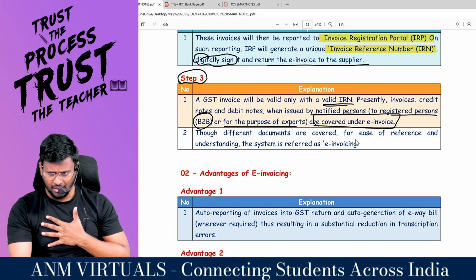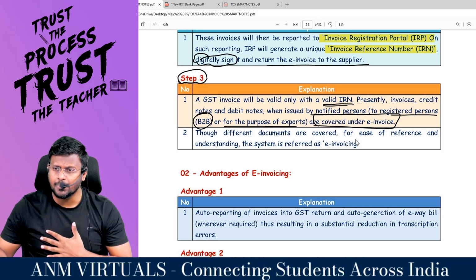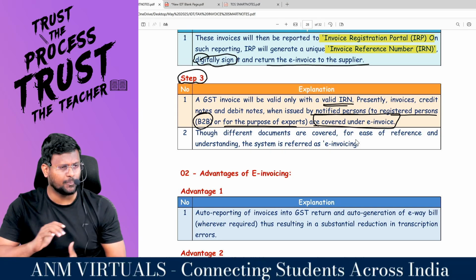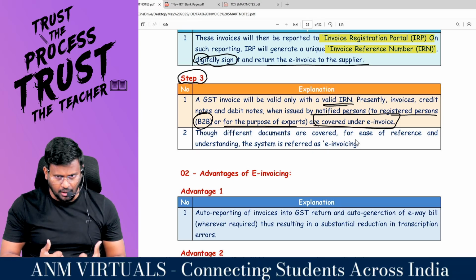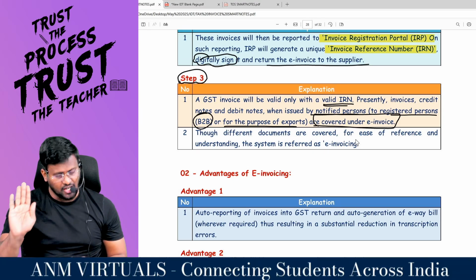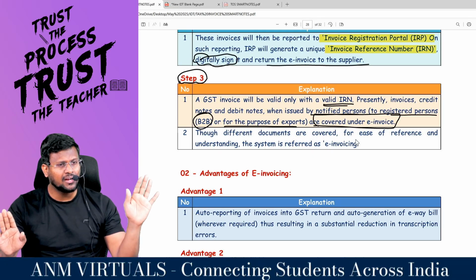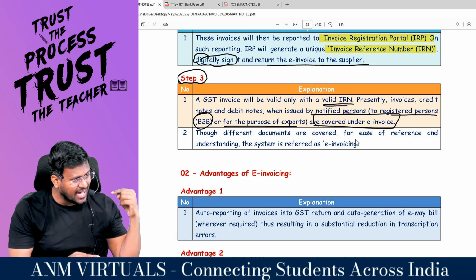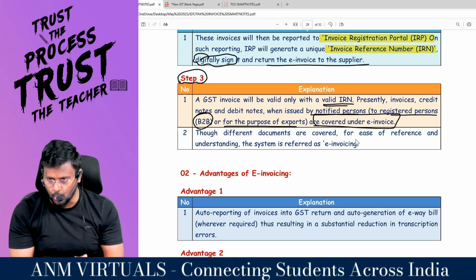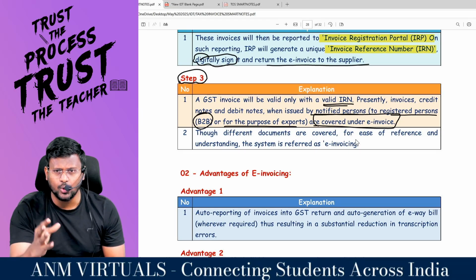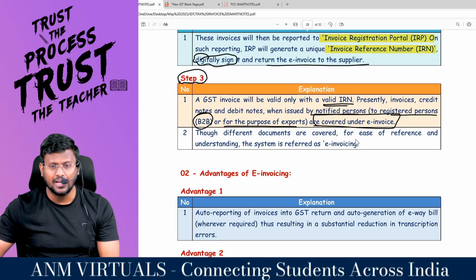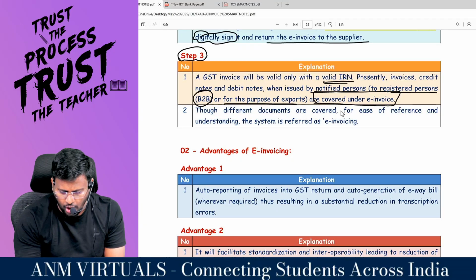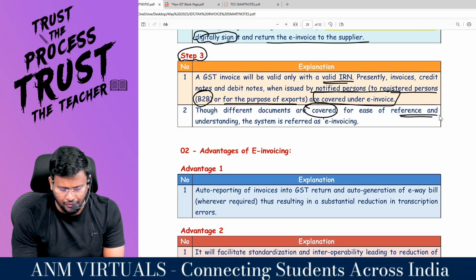If my turnover in any of the immediately preceding previous years exceeds how much crore? 5 crores. Then I am supposed to raise the what invoice? E-invoices. Comfortable? How to raise the invoice? Do the self-preparation, upload in the IRP. They will generate the IRN and that invoice will be returned back to you. Only if you are going to supply to a registered person or export, then only you are supposed to raise the e-invoice. Though different documents are covered, for ease of reference and understanding, the system is referred to as what invoicing?